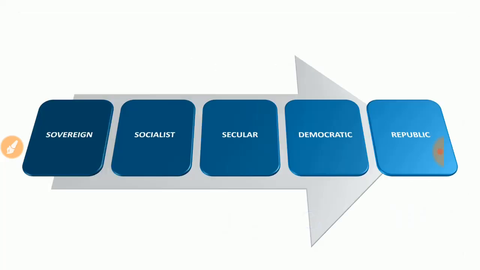So now the correct words written in the Indian preamble are sovereign, socialist, secular, democratic republic. It is easy to remember like this: se de re, sovereign, socialist, secular, democratic republic. Okay, so this is the important point related to the preamble.